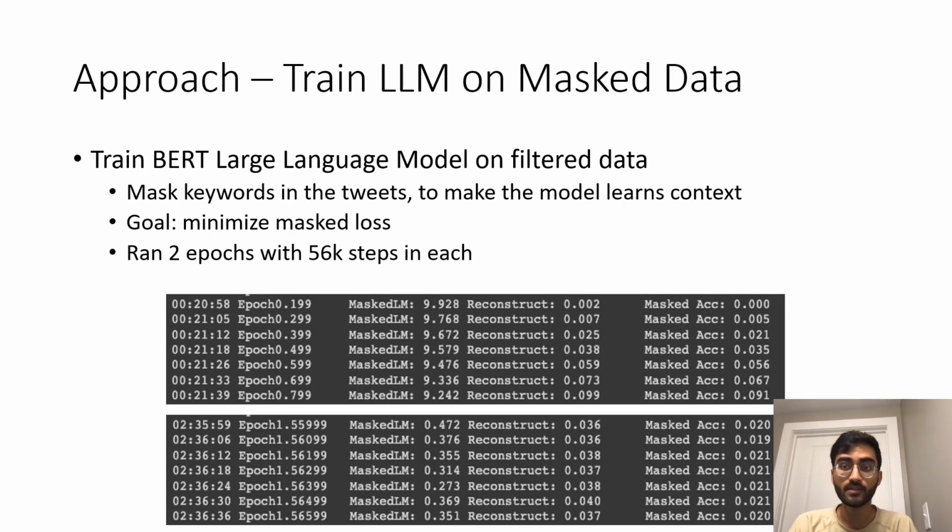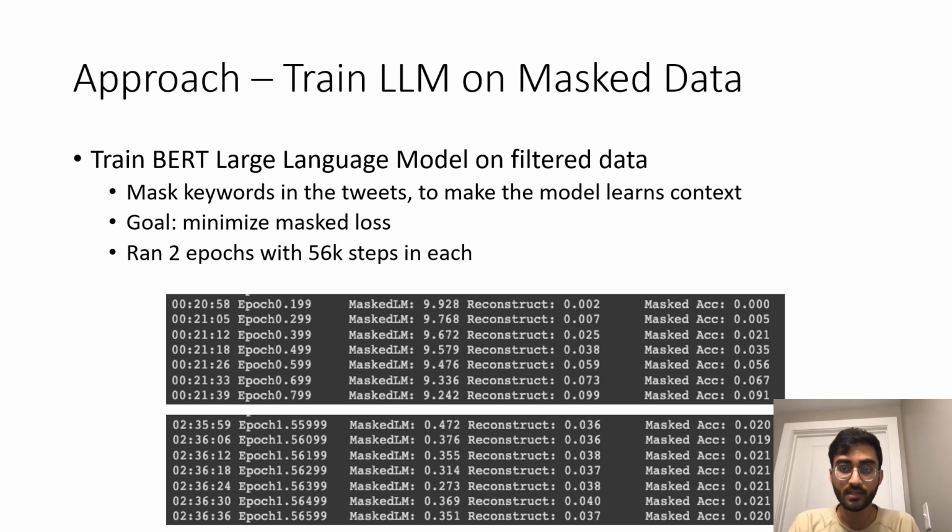So in order to do this, we trained a model on a masked version of the filtered dataset. The filtered dataset includes tweets that have the keywords that we wanted, but if we mask the keyword and train a large language model on it, it will learn the context around the keywords. The BERT large language model processes each of the masked tweets in the filtered dataset bidirectionally to understand context before and after the masked keywords. By learning the context, we can identify if there are tweets with similar context to these in the unfiltered dataset, since those may be relevant as well.